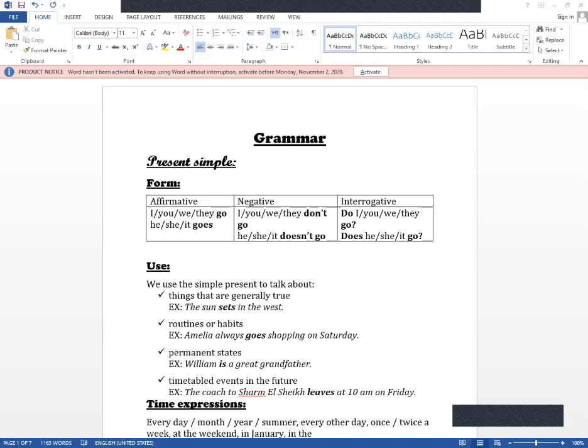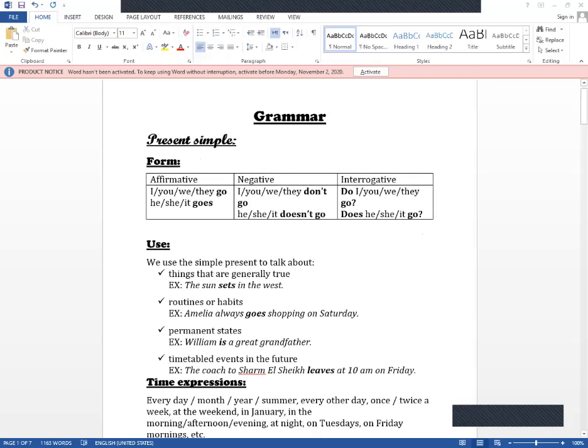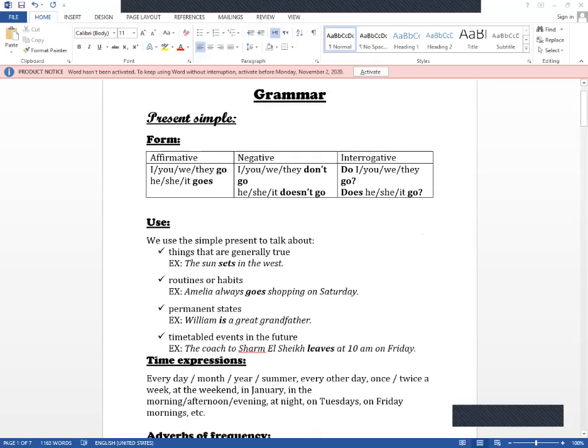So if the main verb comes in the sentence and I want to ask a question or to negate the sentence, I must use an auxiliary verb. And this auxiliary verb could be either do or does, don't or doesn't.